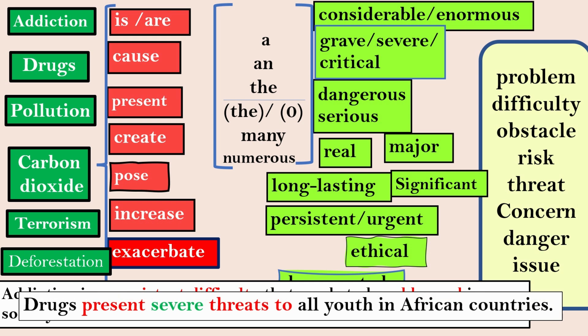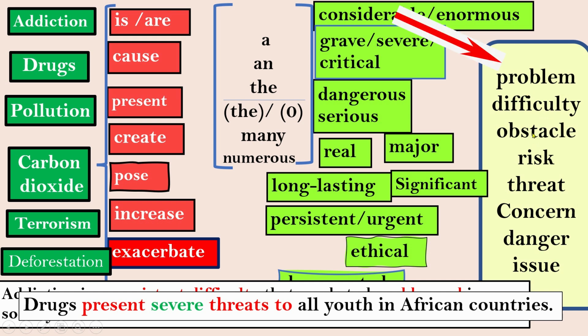Drugs present severe threats to all youth in African countries. I used the negative cause, which is drugs. I took the word present. Can I use create? Yes, you can use it. Pose? Okay, according to the meaning. Severe, present, severe threat. I took the adjective severe. I can use grave, critical. Threats to all youth in African countries.